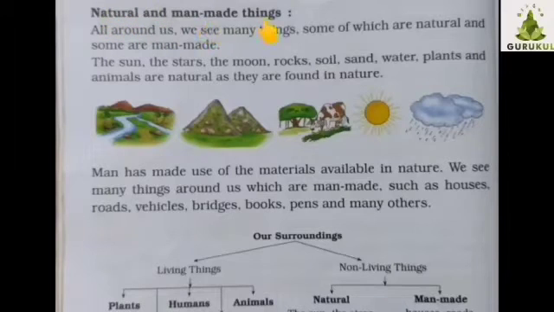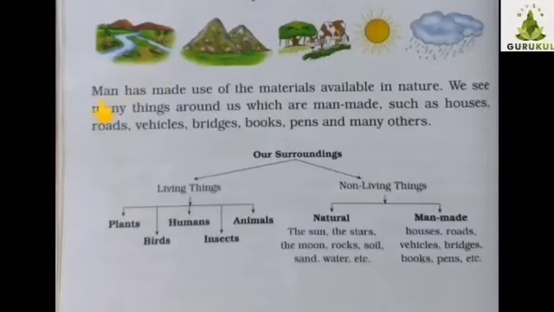Natural and man-made things. All around us we see many things, some of which are natural and some are man-made. The sun, the stars, the moon, rocks, soil, sand, water, plants and animals are natural as they are found in nature. Man has made use of the materials available in nature. We see many things around us which are man-made, such as houses, roads, vehicles, bridges, books, pens and many others.